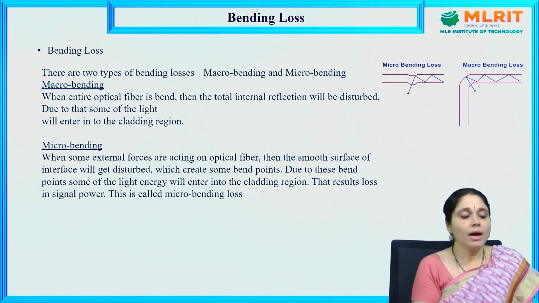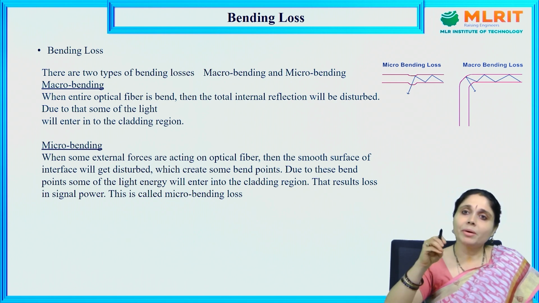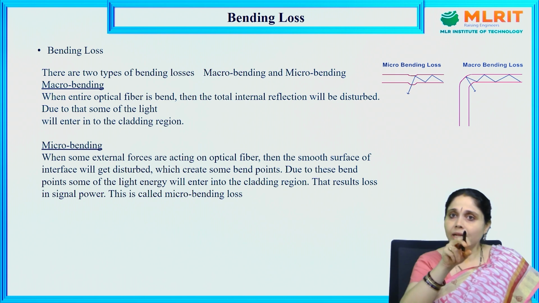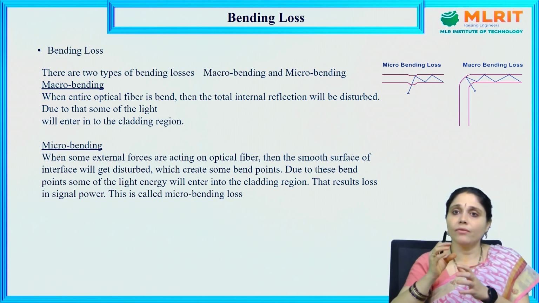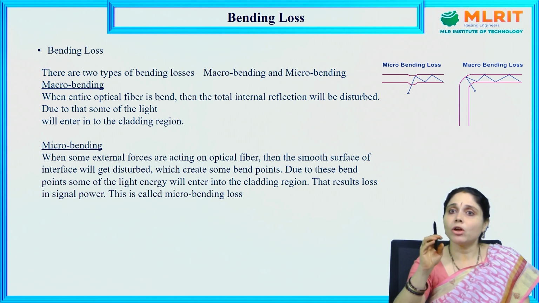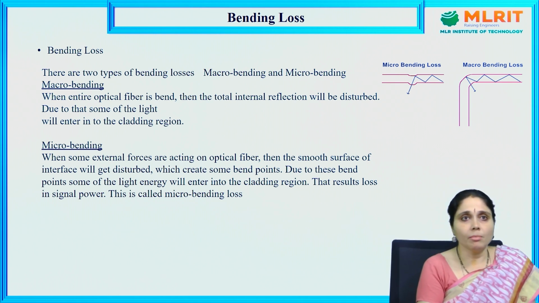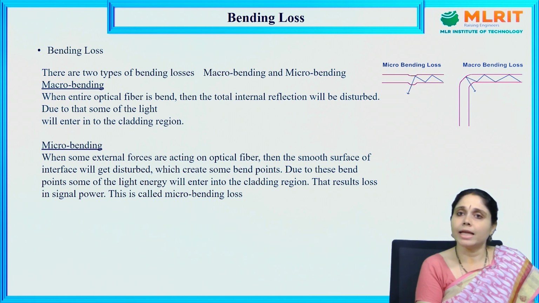In macro bending, when the entire optical fiber is bent, the total internal reflection will be disturbed. Even though we can bend the fiber any way, if it is bent entirely, there will be a loss of the property of total internal reflection. Due to that, some amount of light will enter into the cladding region.